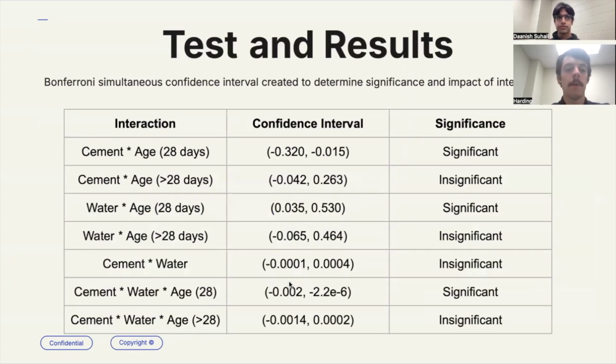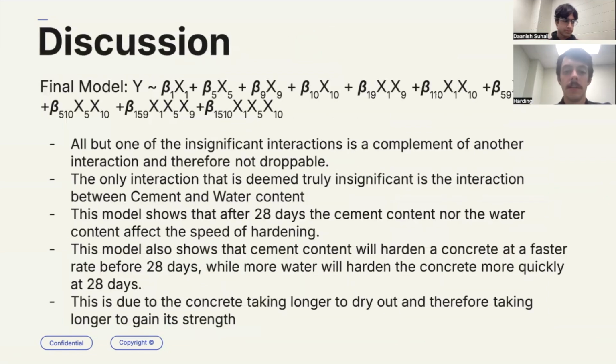So I ended up using the Bonferroni simultaneous confidence interval to test the significance of the different interactions. And the two interactions that turned out to be the most significant are cement times the age at 28 days and water times the age at 28 days. Cement times age being negative and water times age being positive. All of the insignificant ones are either lower order terms of significant terms, or they are members of the age, which is, of course, a categorical variable. So they are not droppable.